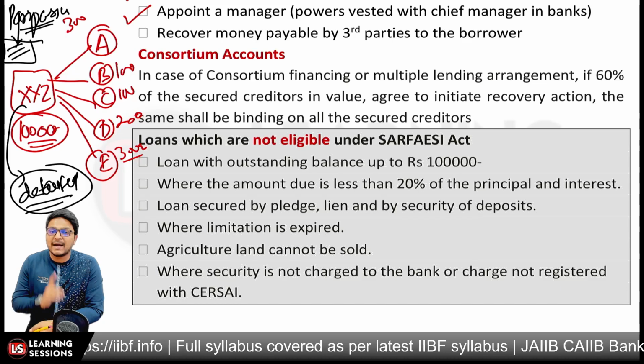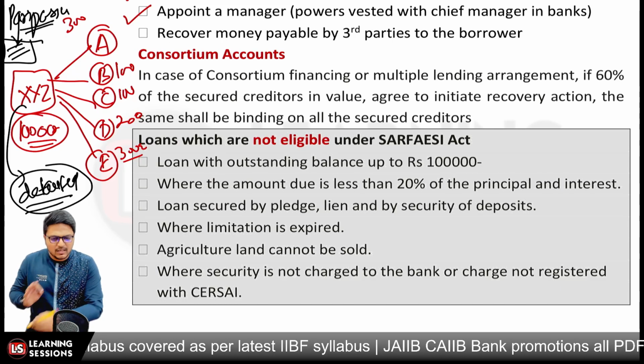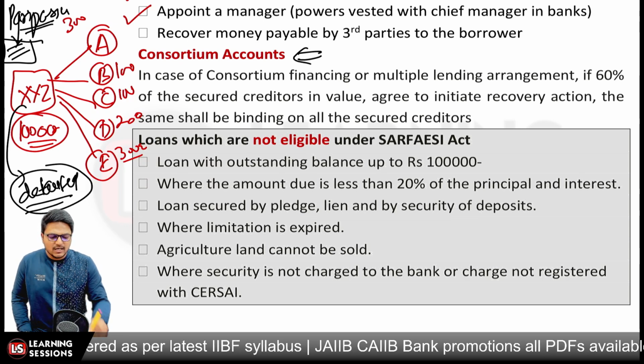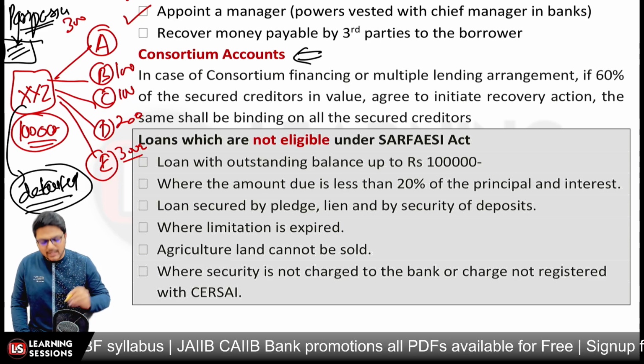Only then it will be binding on all the secured creditors over there, right? So that's the case with the consortium loans. After that, it's related to loans which are not eligible under the SARFAESI Act. Kindly please note it down, quite important, right?